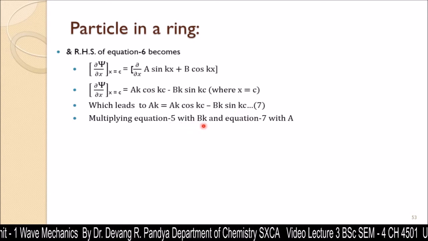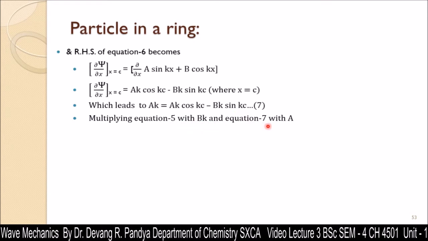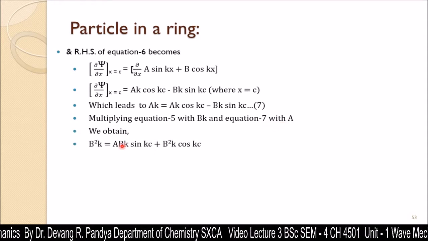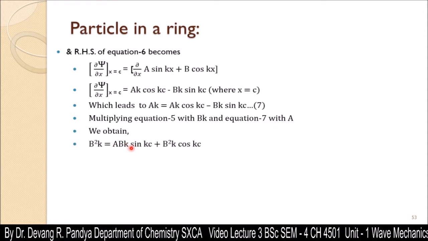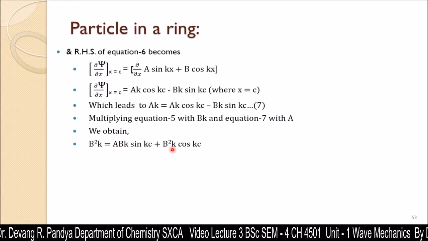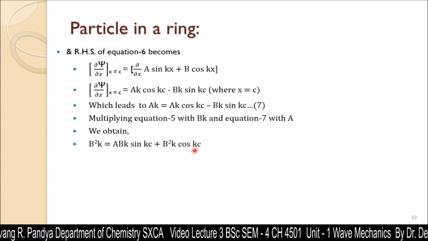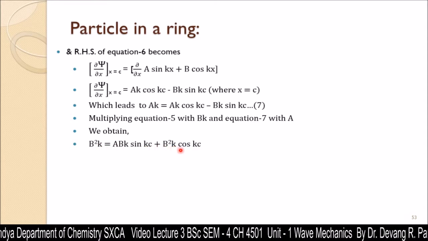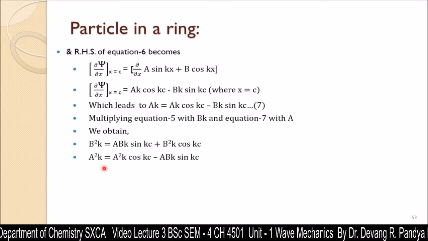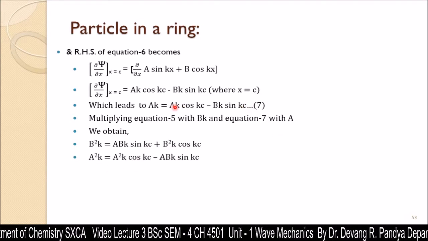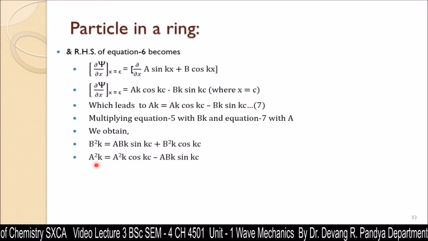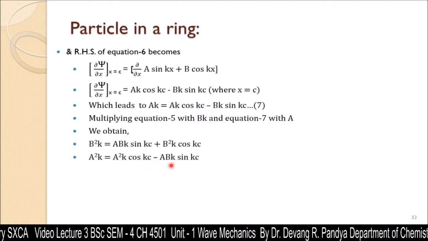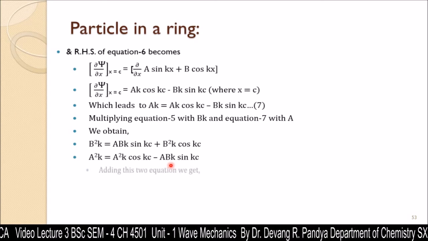Multiplying equation 5 with bk and equation 7 with a, we're going to obtain b square k is equal to abk sin kc plus b square k cos kc. And multiplying equation 7 with a, we're going to get a square k is equal to a square k cos kc minus abk sin kc.